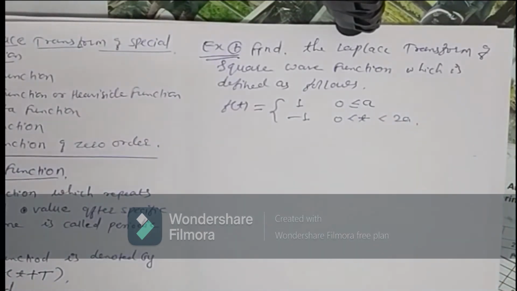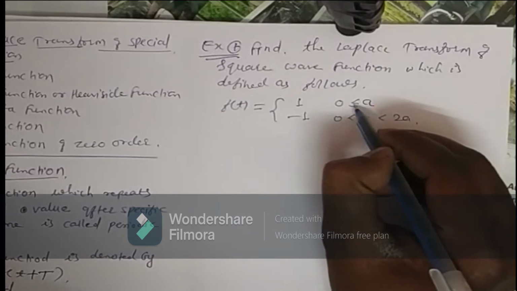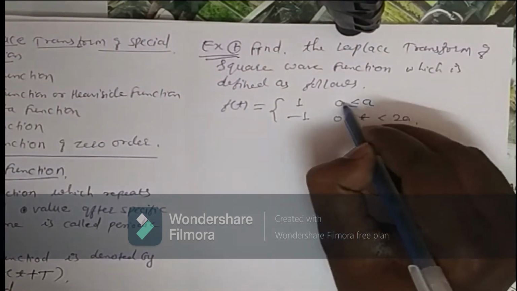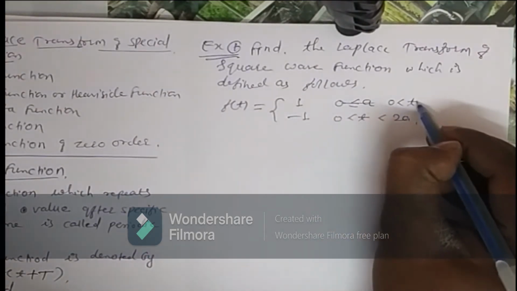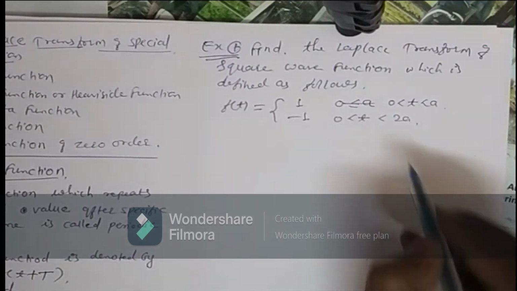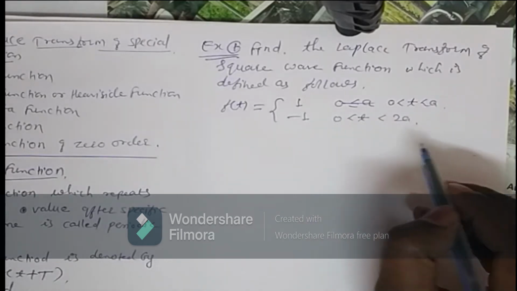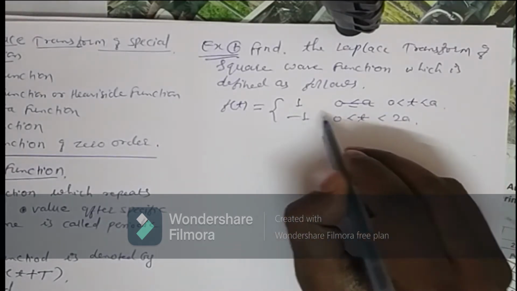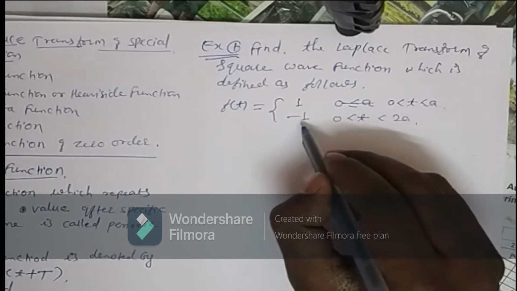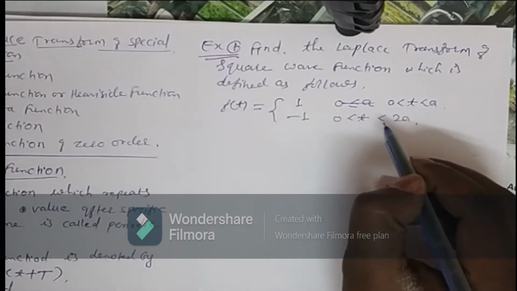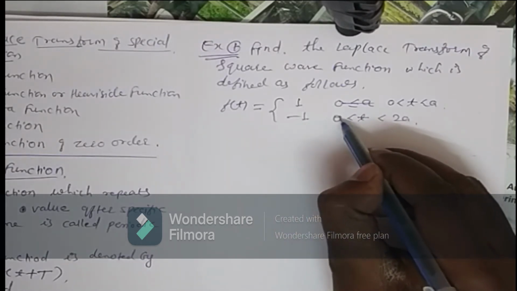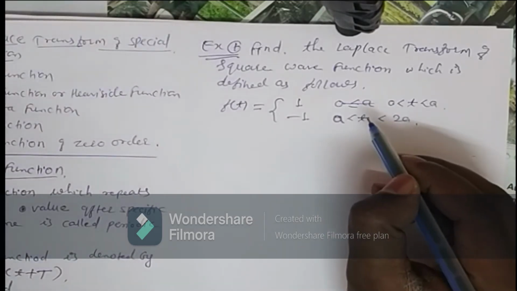Okay, so here actually it is 0 less than t less than a, right? So that means from 0 to a the value of the function is 1, and from a to 2a the value of f of t is minus 1.